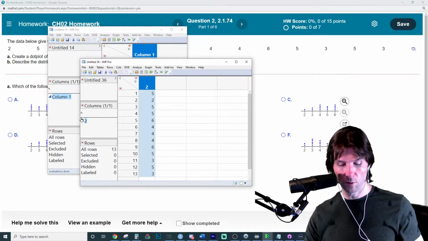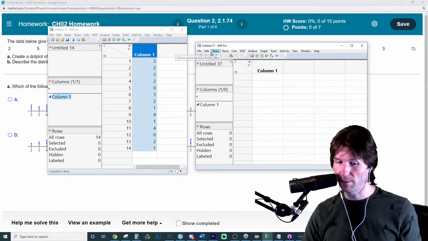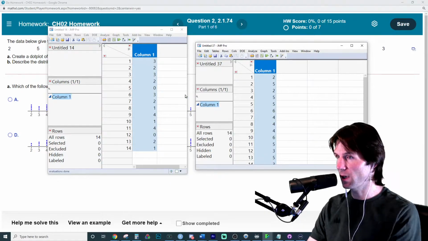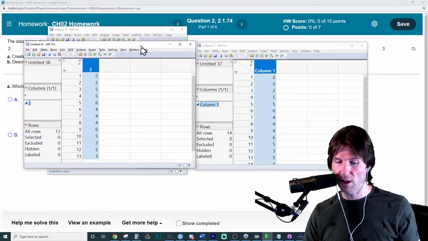Did I hit paste with column names? I think I did. Since it did not have column names, go to Edit, and I must have gone down a tiny bit too far. Go to Edit, Paste. As you saw, if I paste with column names, it puts 2 as the first column name.